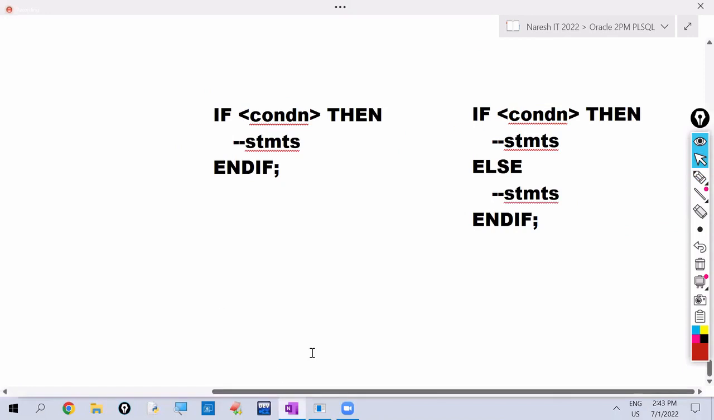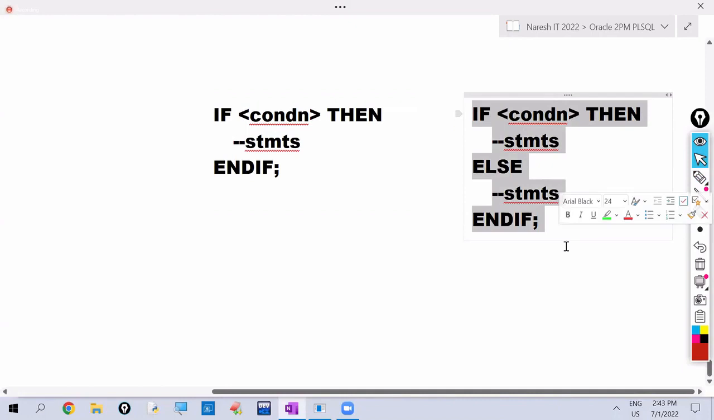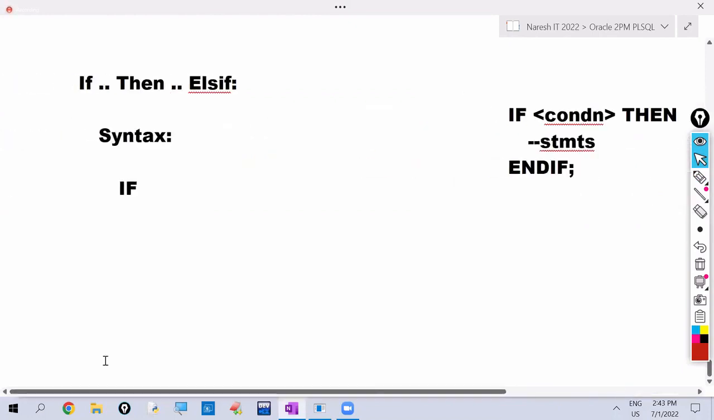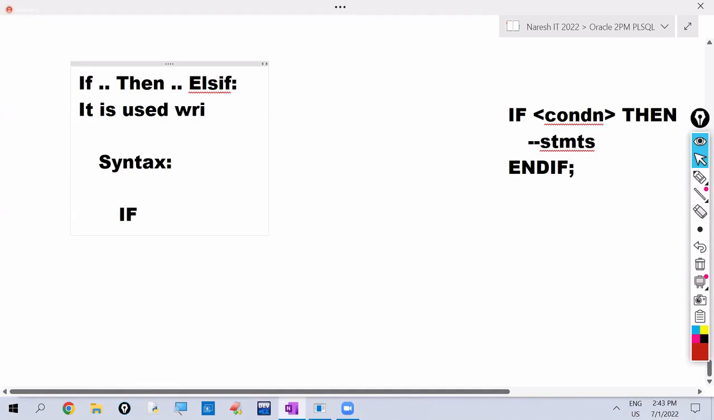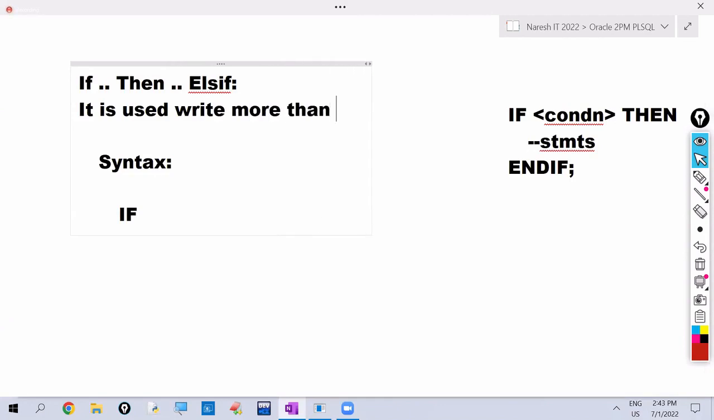So if we want to write multiple conditions, we cannot use if then else. If we want to write multiple conditions, which control structure do we have to use? If then else if. It is used to write more than one condition.